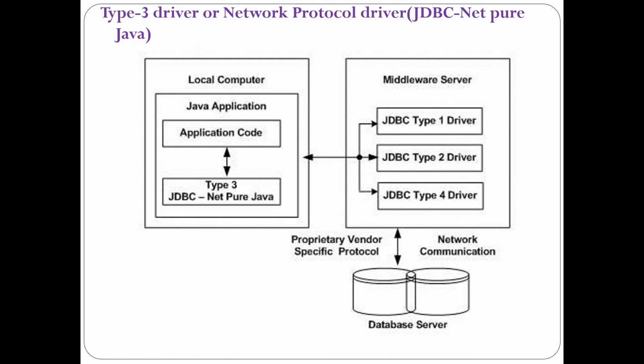As we have discussed type 1 driver and type 2 driver, and type 4 driver we will discuss further. In order to establish communication between the local computer and the middleware server, sockets are used, where the socket is going to translate the middleware application server call into the call format required by the DBMS. The middleware server makes use of socket information, which can be converted to the call format required by the DBMS and forwarded to the database server.